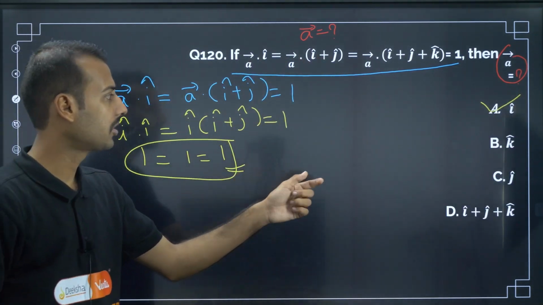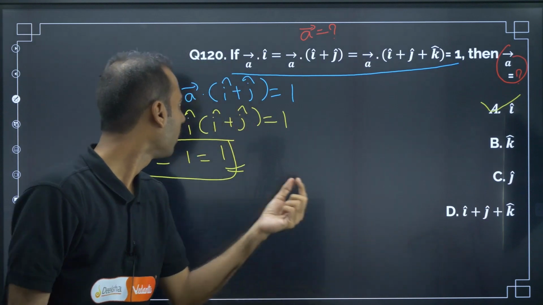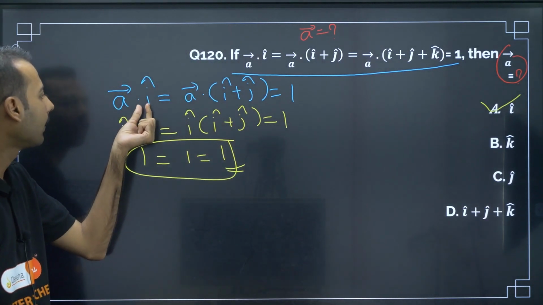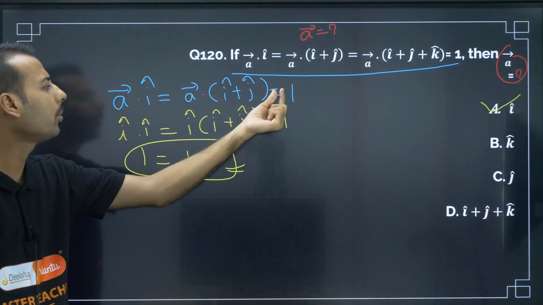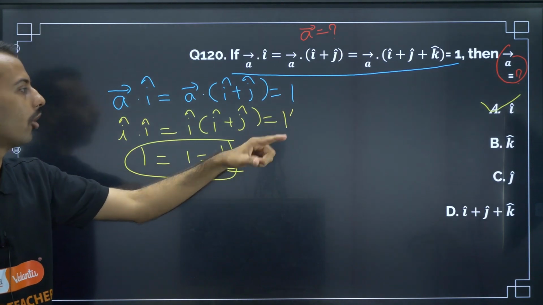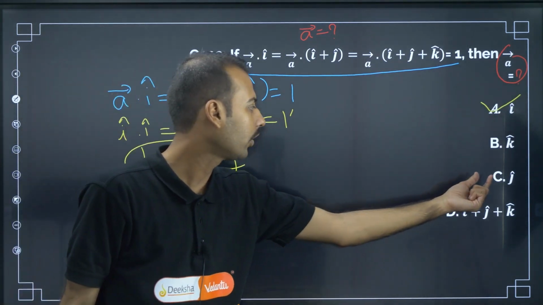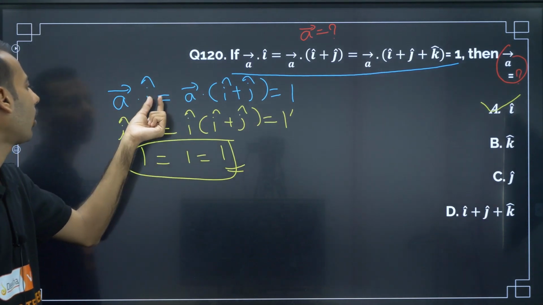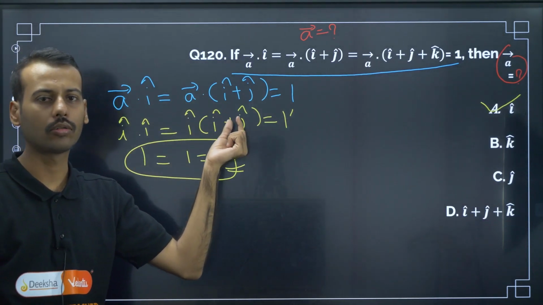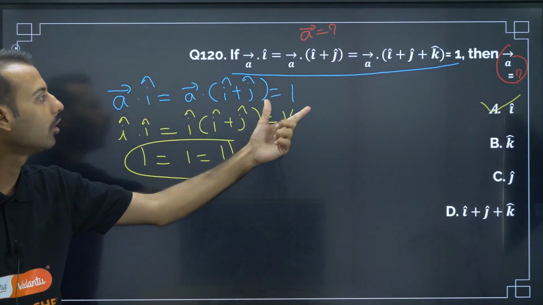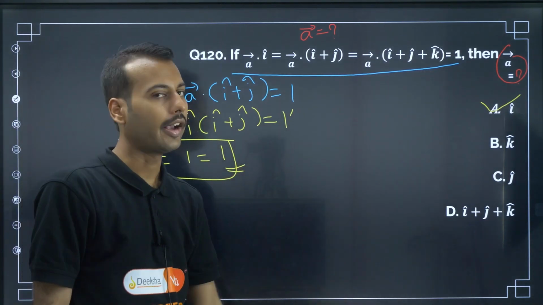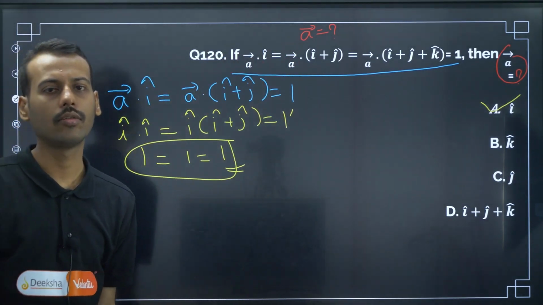But some students say, sir, why not k cap? If you place k cap here, k dot i is 0. That won't be equal to 1, so remove that. In exam I will not do this, but here it is for explanation point of view. Now if you keep j here, j dot i cap is not equal to 1, it is equal to 0. So that won't be equal to 1. So answer has to be i cap. Just go through option verification, you will get the answer.